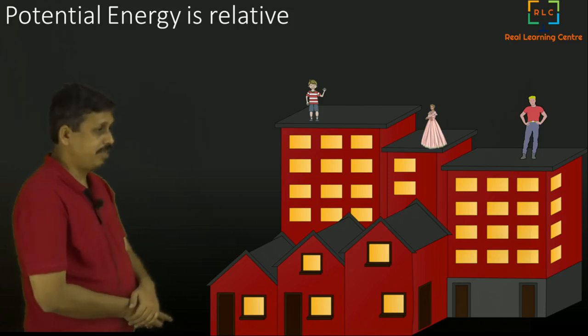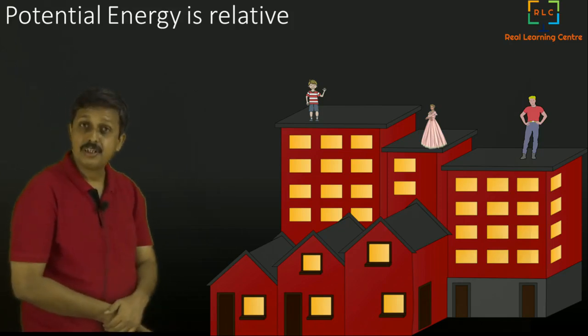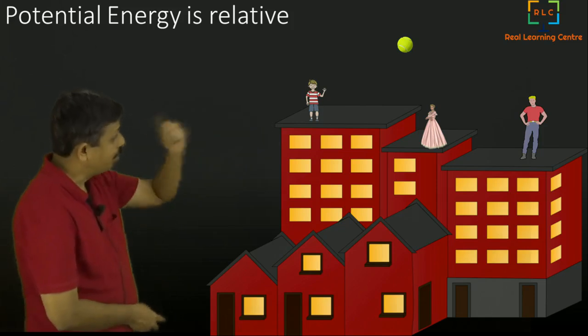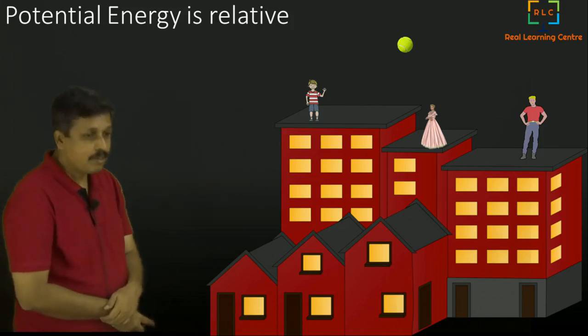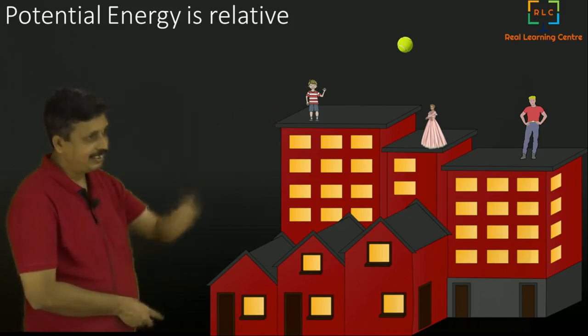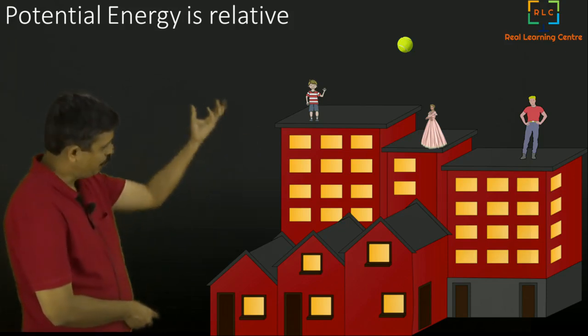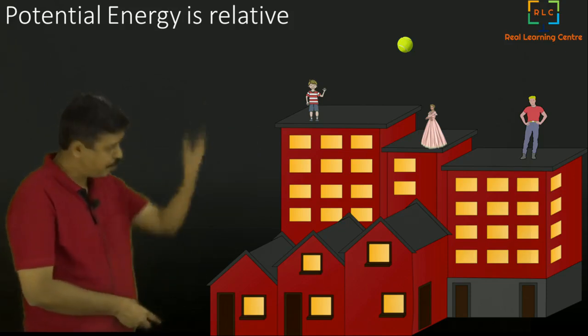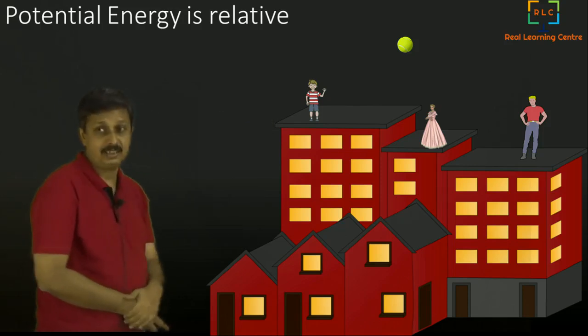All of them are actually trying to measure the potential energy of this ball. The ball is there at that height, held through some rope or something like that. It's standing there, or it may be falling, and at that instant it is at that height.